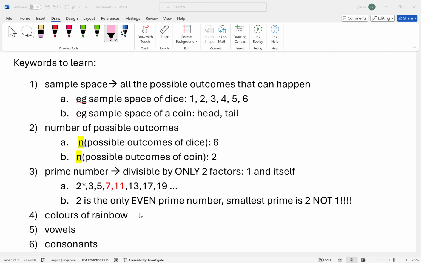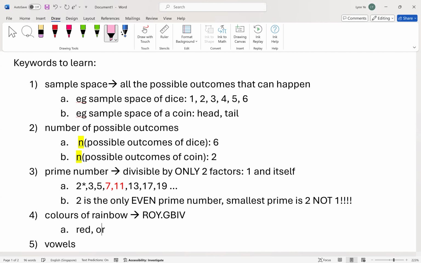Let's move on to the colors of the rainbow. You just need to remember Roy gave birth in Vietnam. Okay, so what do you think R stands for? Red, followed by orange, yellow, green, blue, indigo, violet. Yes. And congrats, with that, you have learned the colors of the rainbow.